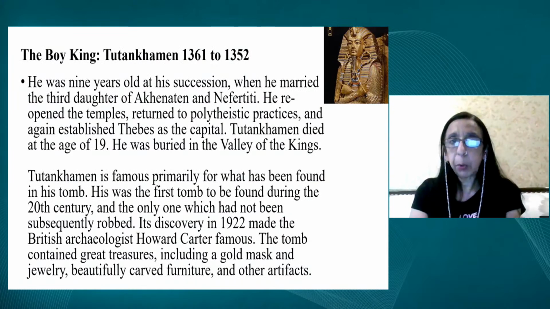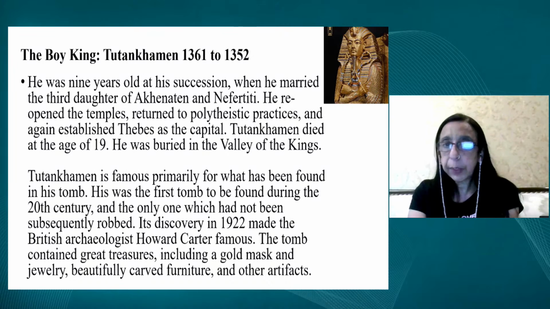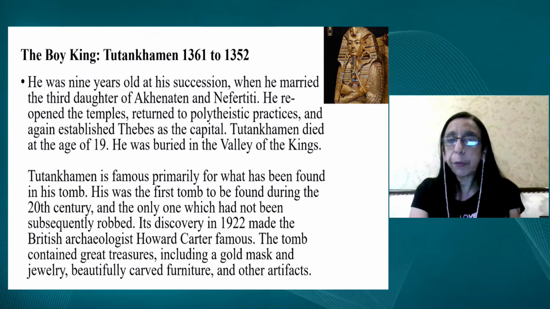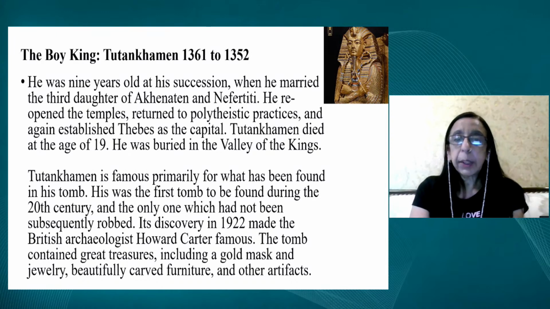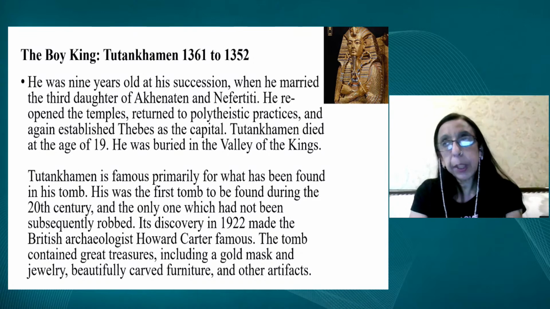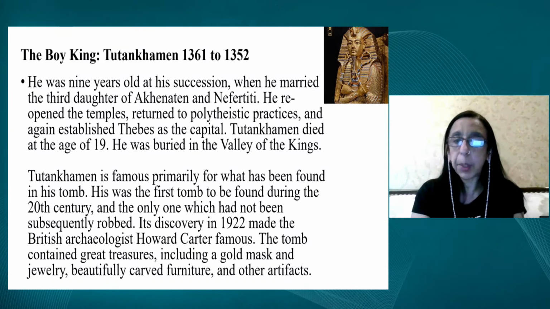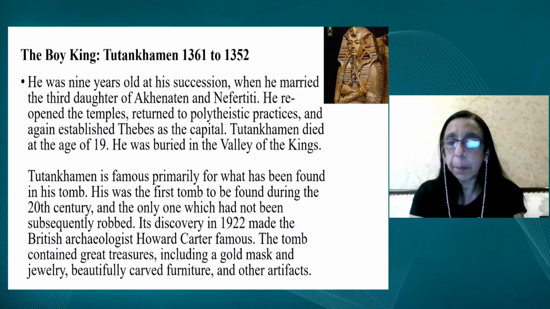Now, what do we know about this boy king? He was only 9 years old when he succeeded, and he died at the age of 19, and he was buried in the Valley of the Kings. His tomb, found in 1922, was the first tomb to be found in the 20th century, and it was the only one which had not been robbed. Between the time when the tombs were built and when they were discovered by archaeologists and historians, they had already been robbed. But this boy king's tomb had not been discovered, so had not been robbed.